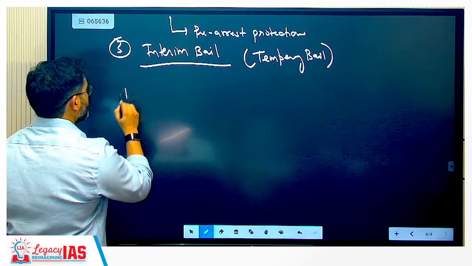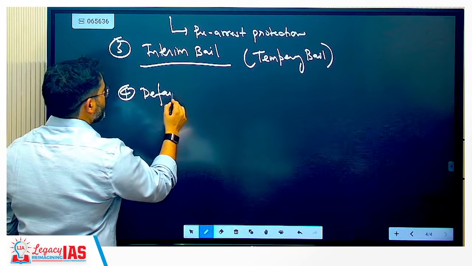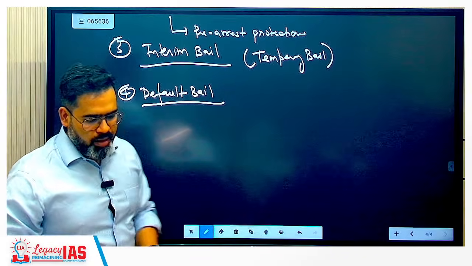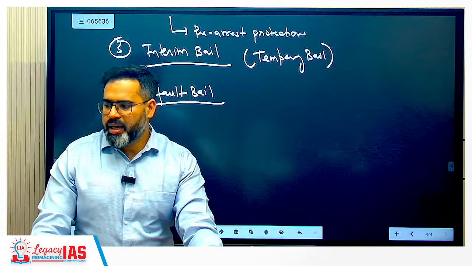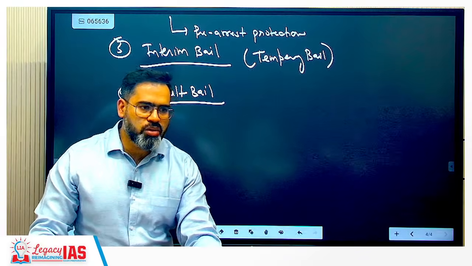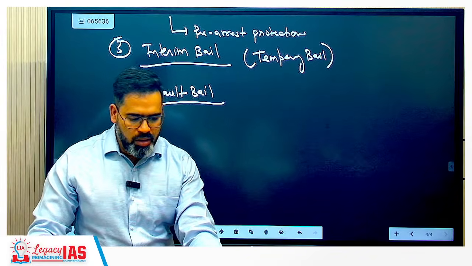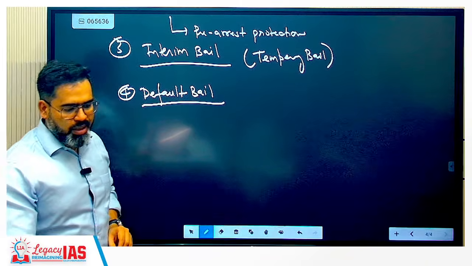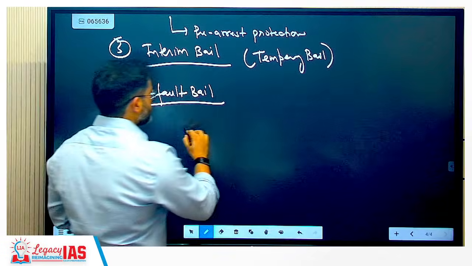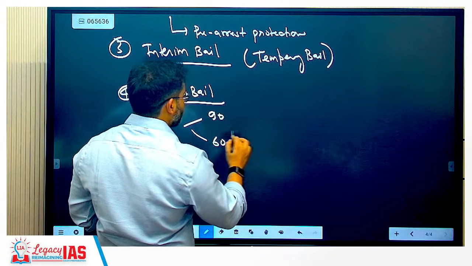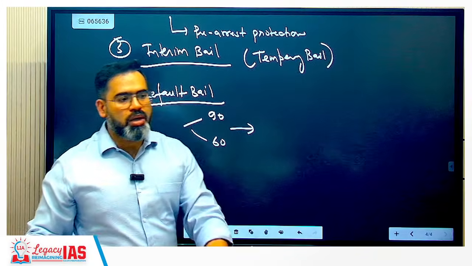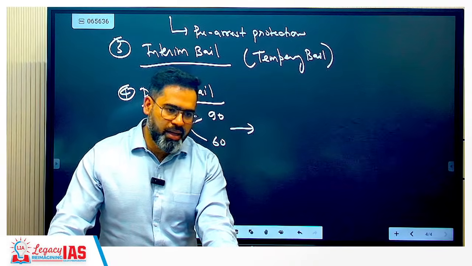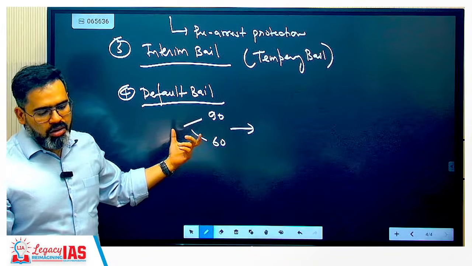Next is the fourth, default bail. That is section 187, and it is also called mandatory bail. We can call it mandatory bail, statutory bail and default bail. This is the accused's automatic right to release. For example, when the legally prescribed 90 or 60 days have passed and the police have not been able to file the charge sheet, then the accused has the right to get bail. That is called default bail or statutory bail.